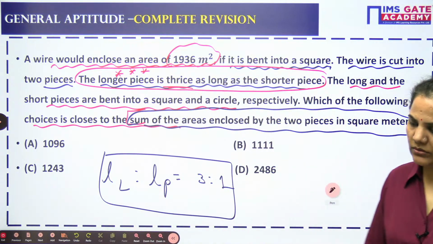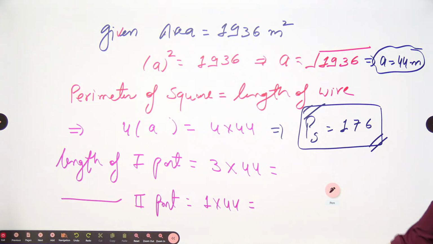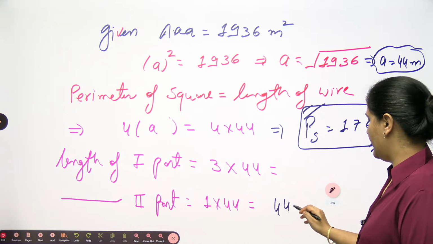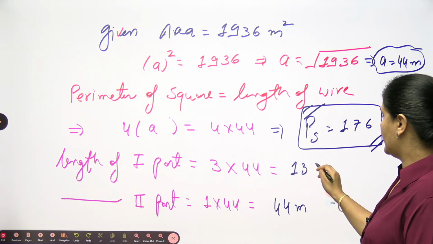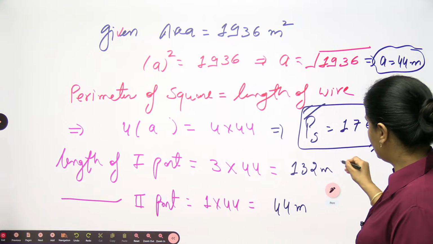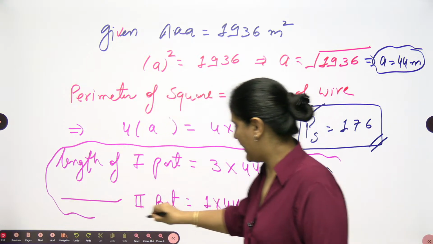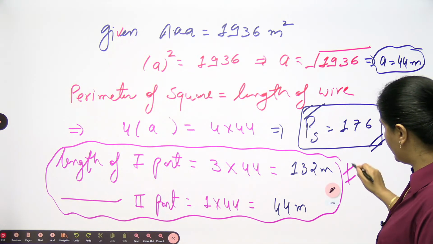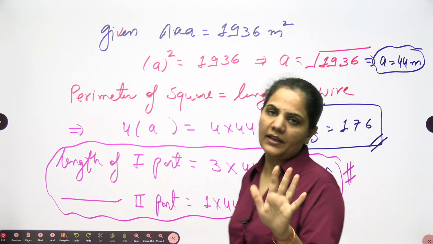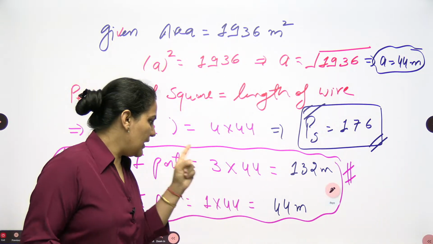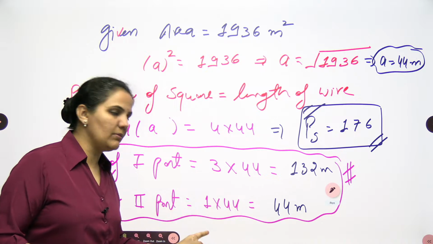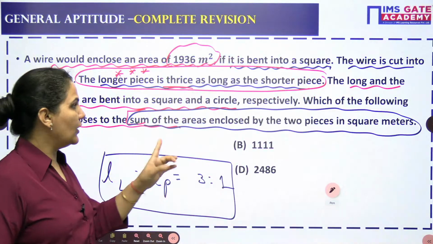So we can write down the ratio should be 3:1. It should satisfy. So it will be 44 meter and 132 meter. So we have these two lengths, 132 and 44 meter. Now we have the length of both the parts. From the first part you are making the square, from the second part you are making a circle.